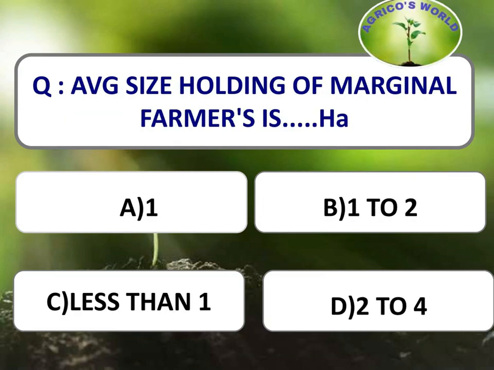Next question. Average size holding of marginal farmers is? Based on the size of the land holdings, the farmers can be divided into 5 groups, that is marginal less than 1 hectare, small 1 to 2 hectares, semi-medium 2 to 4 hectares, medium 4 to 10 hectares, and large farmers who have a land holding greater than 10 hectares. So the average size of marginal holding farmer is less than 1 hectare.